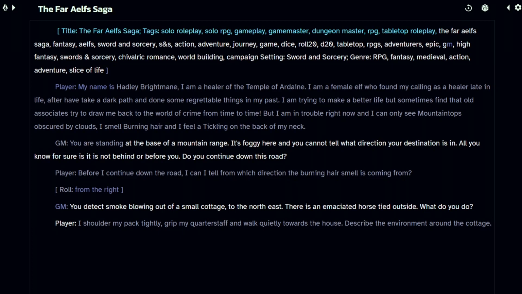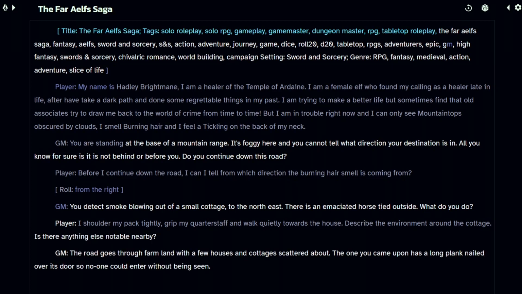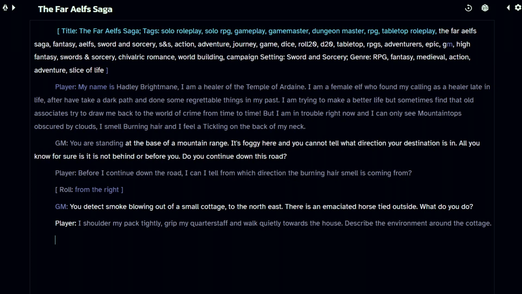A tip on getting good AI generation. If you leave the cursor at the end of your paragraph, the AI will continue to talk for you, as you can see. Now, "is there anything else notable nearby" is actually a pretty good question, so I'm going to keep it. But in the case where you don't want the AI to continue talking for you, which should be all the time, all you need to do is hit the Enter key. After playing for a while, you'll get very used to just typing in your input really quickly and then hitting the Enter key as a matter of course.